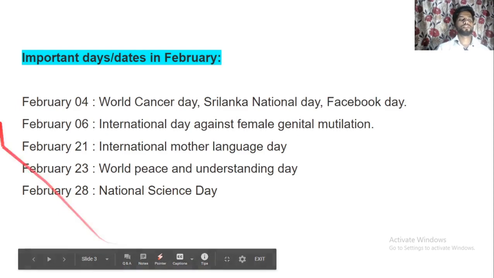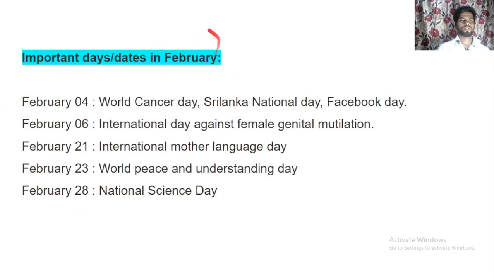Now next, let's go to the month of February. What are the important dates and days in the month of February? First, February 4th is World Cancer Day. It is also known as Sri Lanka National Day and Facebook Day. 6th February is known as International Day Against Female Genital Mutilation.